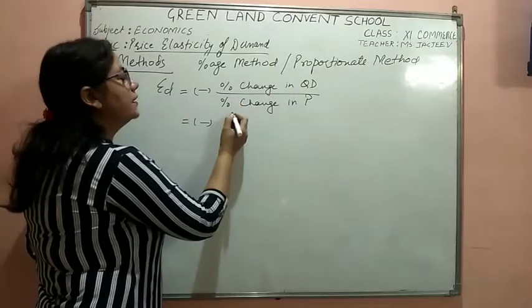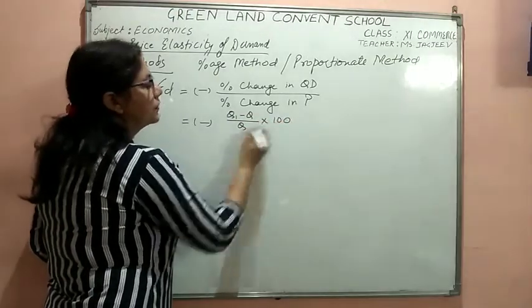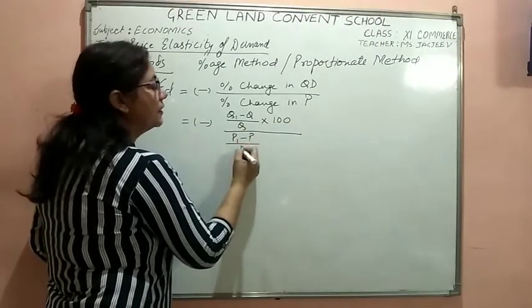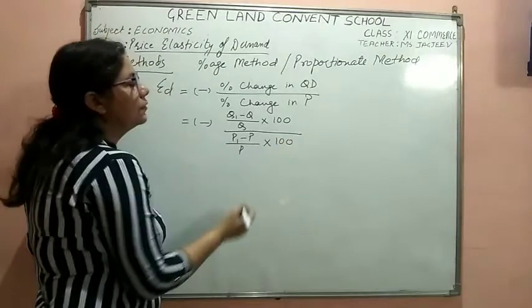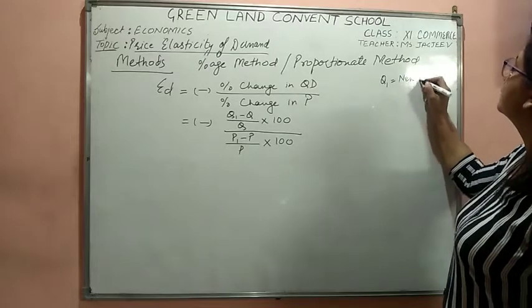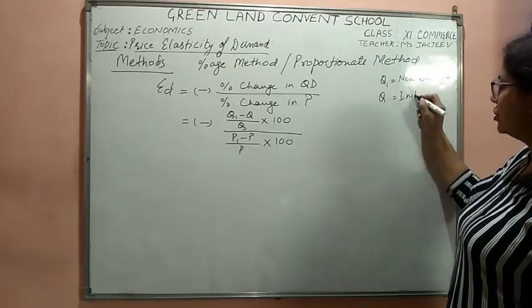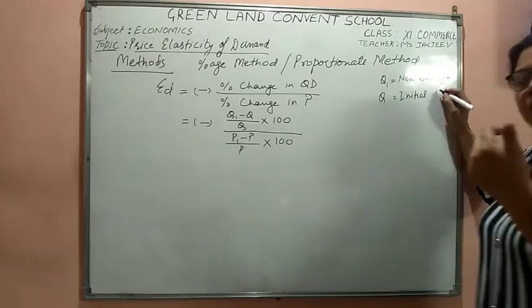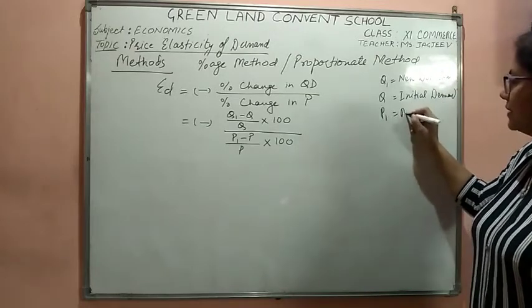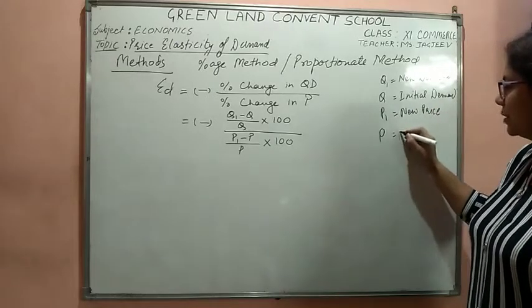Further, we say that percentage change in quantity demanded is (Q1 minus Q) upon Q into 100, and percentage change in price is (P1 minus P) upon P into 100. Now, what is Q1 here? Q1 is the new demand and Q is the initial demand. Initially, what was being demanded. And P1 is the new price and P is the initial price.